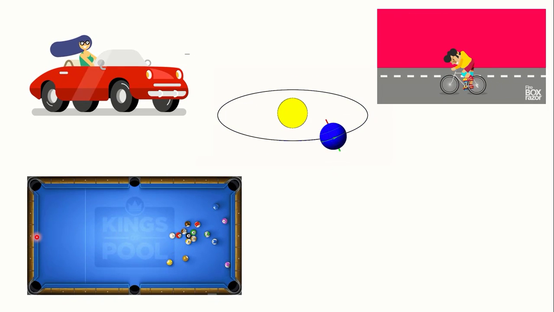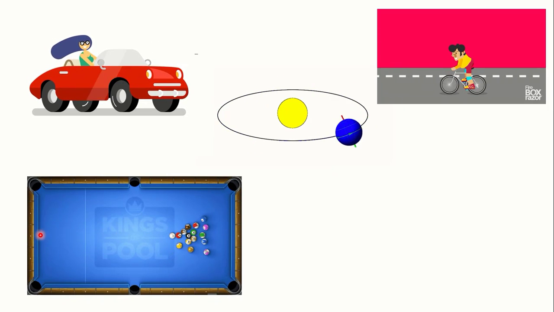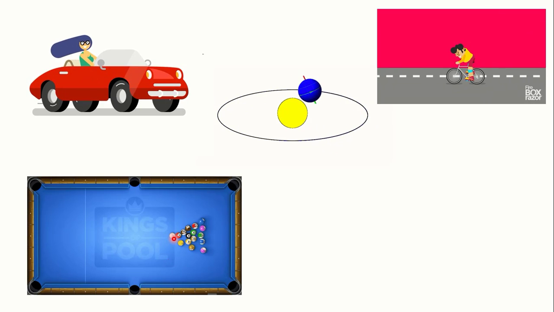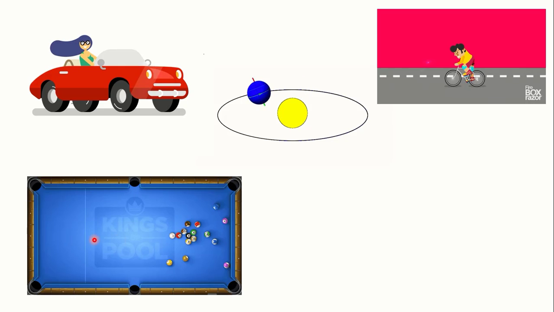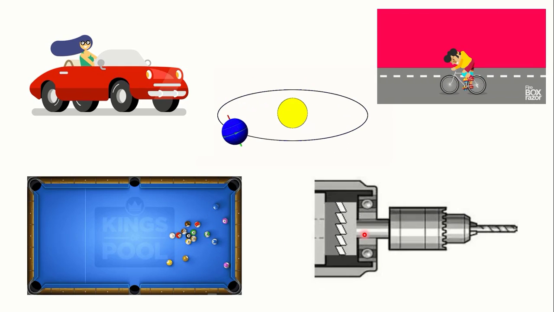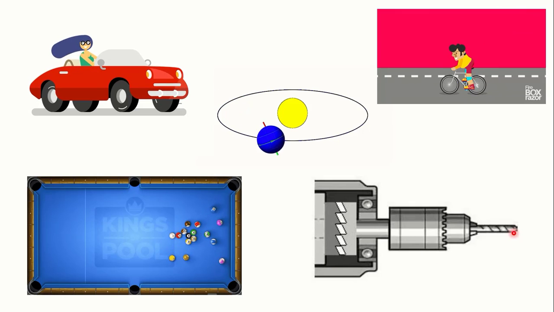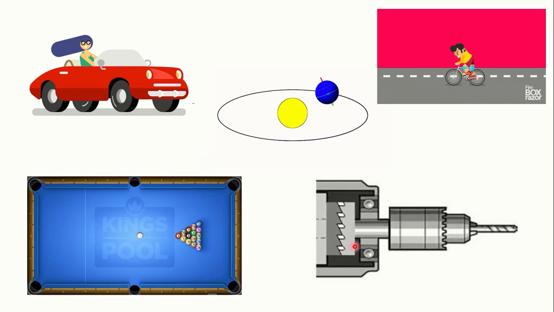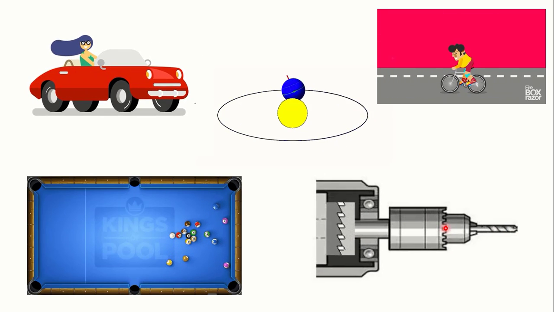Here this ball, which is performing a straight line motion when it is moving from this position to this position, is striking this other ball, so it is performing a straight line motion, a rectilinear motion, and also this ball is rolling over this table, so it is also performing a rolling motion. That's why it is also an example of combined motion. These parts of the drilling machine are moving, and it is drilling, making a hole in that object or wall, so this is also an example of combined motion.